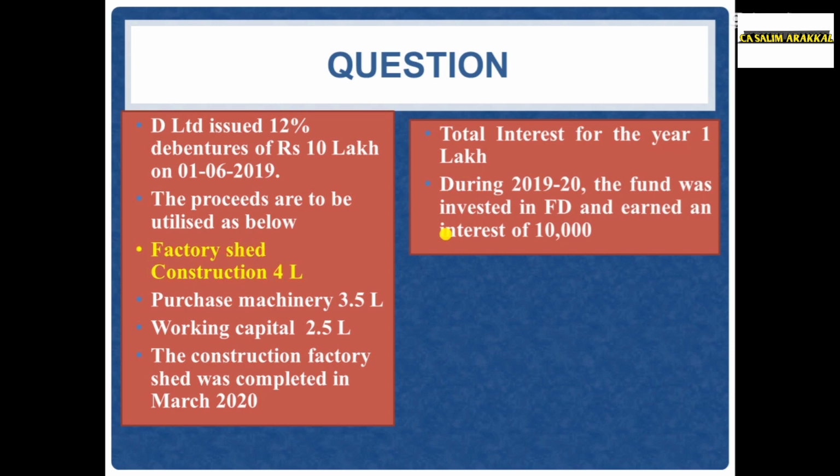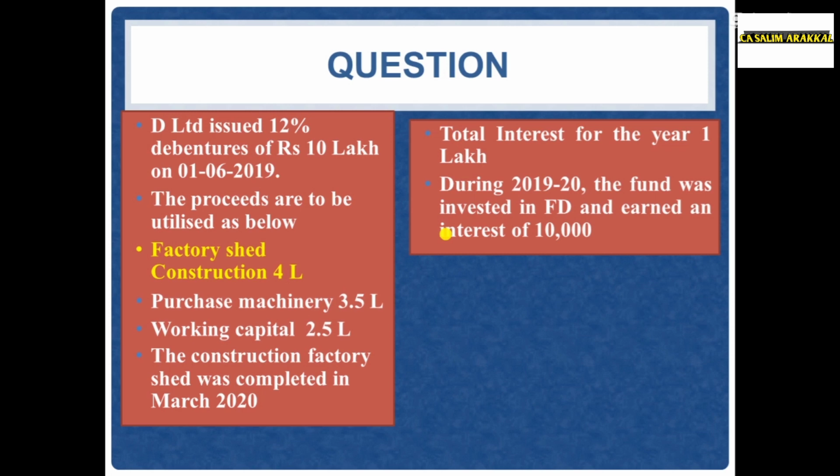Interest on loan 1 lakh, FD interest income 10,000. Therefore, net interest is only 90,000. 1 lakh minus 10,000, 90,000. Friends, we should know which one is the qualifying asset. There are three utilizations. One for factory shed construction. Second one purchase of machinery. Third one working capital. In this question, only factory shed construction will take a substantial period of time for its intended use or sale. That only qualifies for the definition of the qualifying asset.